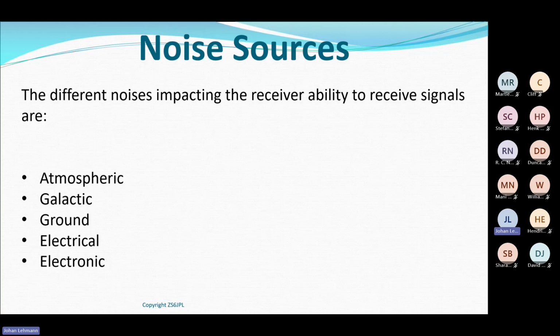So yes, there's a reason why one receiver will cost you $100, another receiver $10,000, and another receiver $50,000. It's got a lot to do with the electronics inside the receiver to make it as quiet as possible. And obviously, the lower the electronic noise, the higher the price tag goes for your receiver.